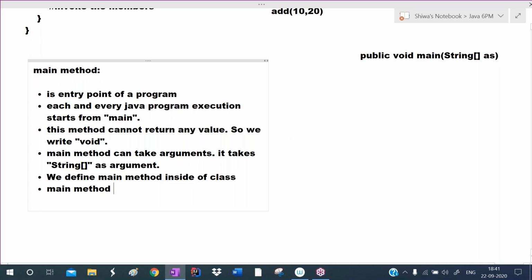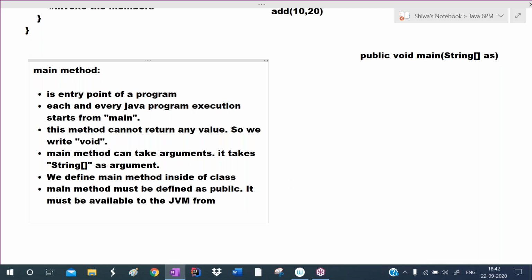Main method must be defined as public, because the JVM has to access this main method from anywhere. If you want to access a member from anywhere, we must define it as public. So it must be available to the JVM from anywhere.